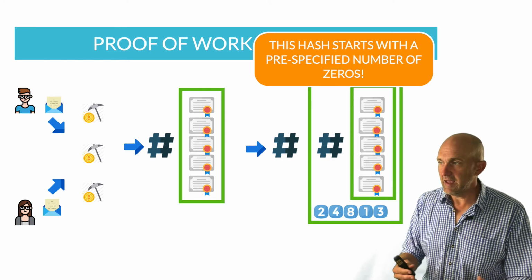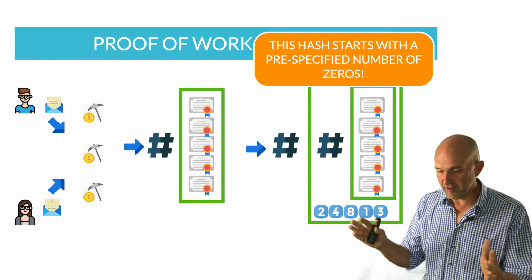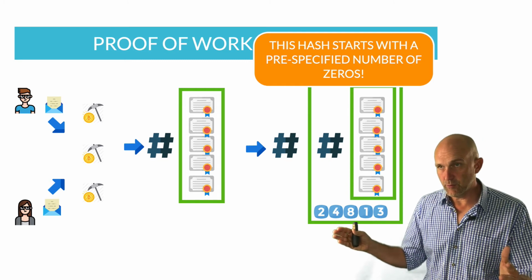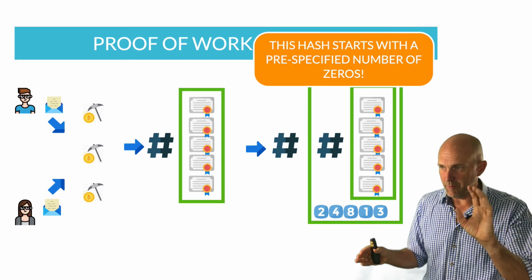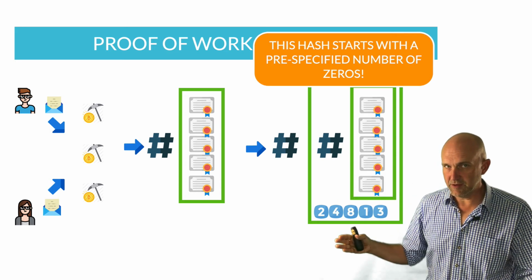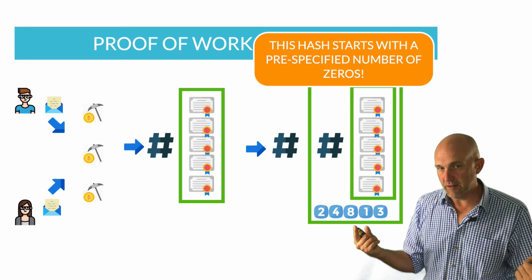Now this hash is essentially a digest, which is unique to the information that comes in. All that it means is you take a large amount of text and you have a mathematical algorithm, and it creates an output text of a fixed length.